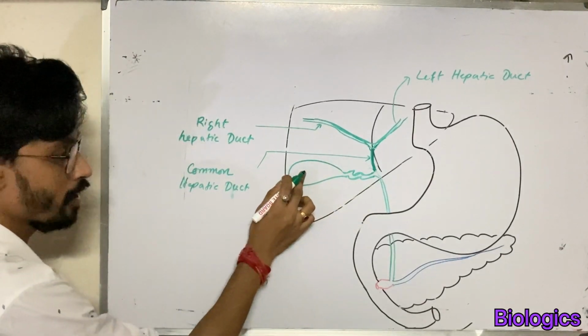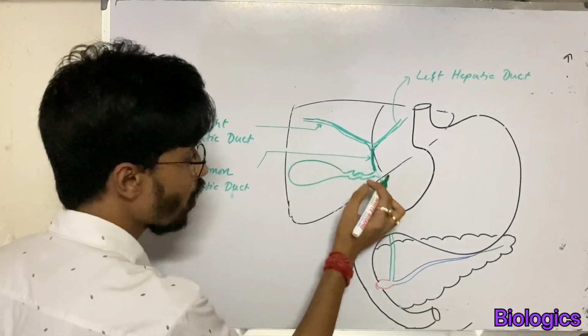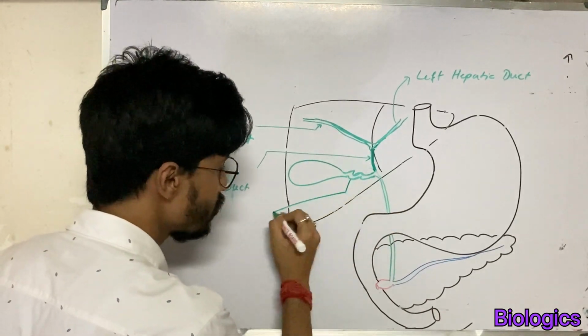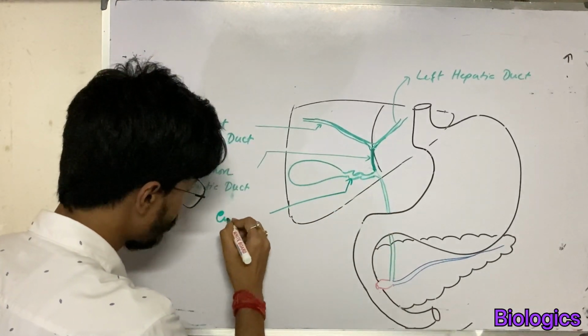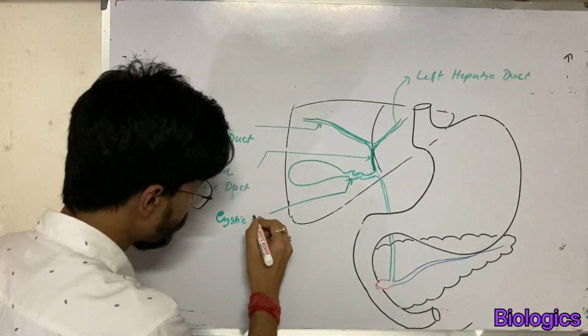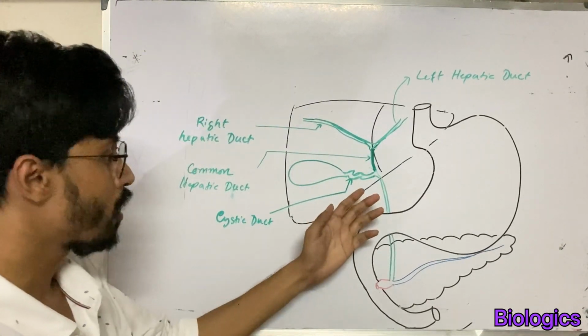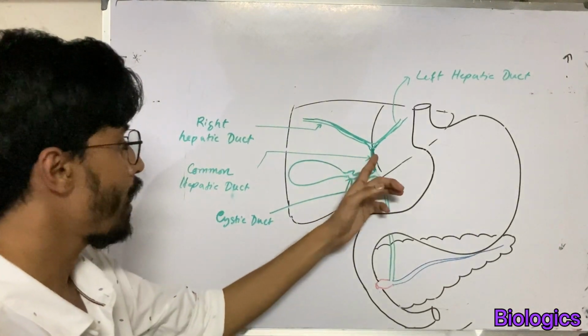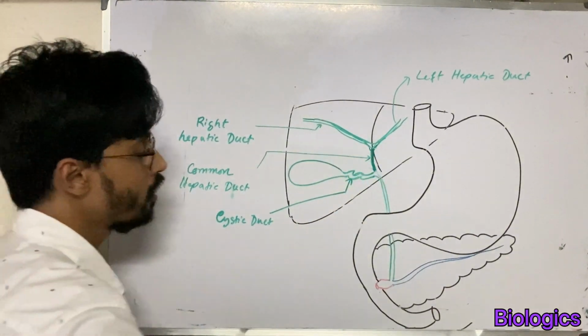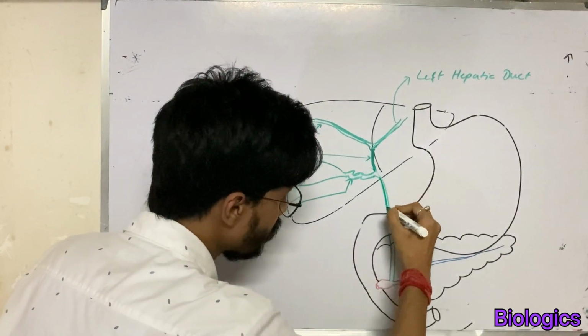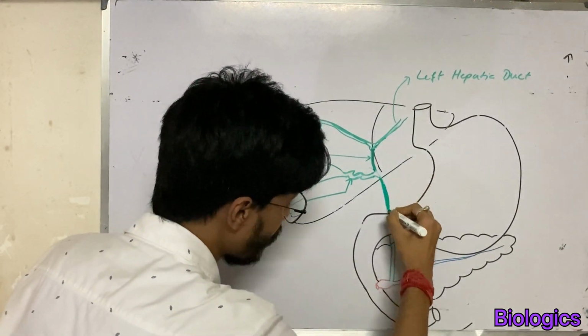This is the gallbladder and the duct that arises from the gallbladder is called the cystic duct. From now onward, the cystic duct and the common hepatic duct together form the common bile duct.